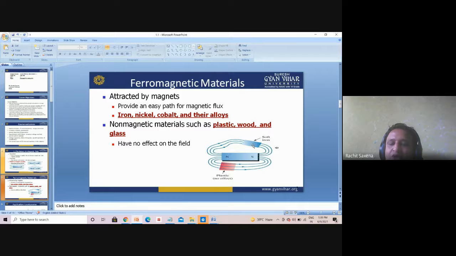If I place a soft iron piece, now the lines are changing. See here. Why is it so? Because it is a metal, so it works like a ferromagnetic material. We placed only a soft iron piece here. Then next we have the ferromagnetic material.